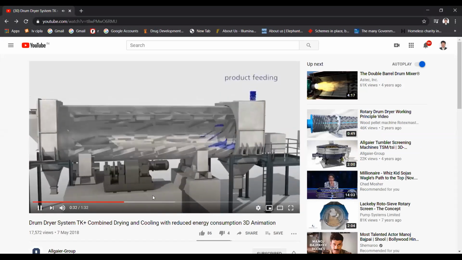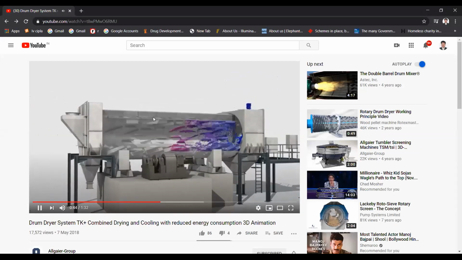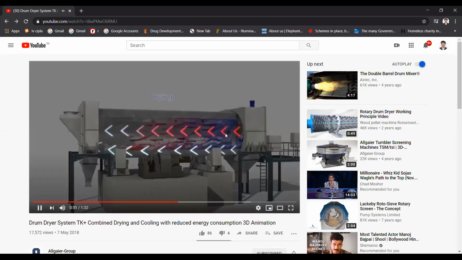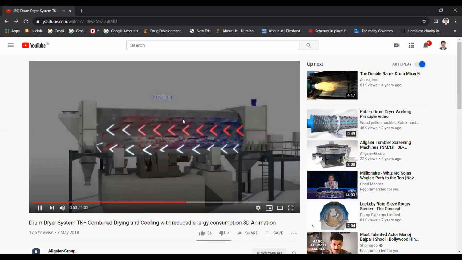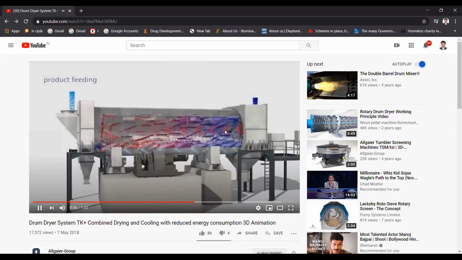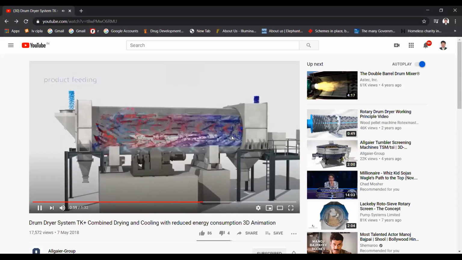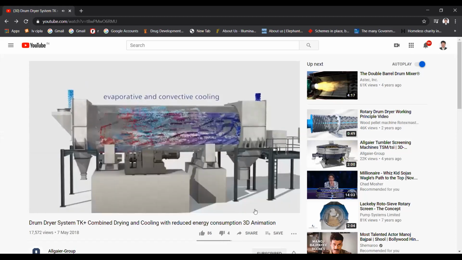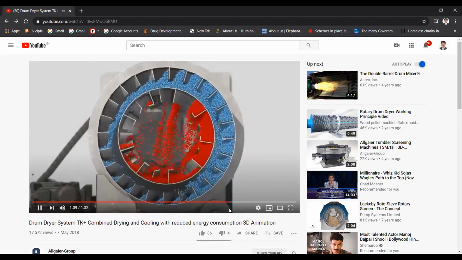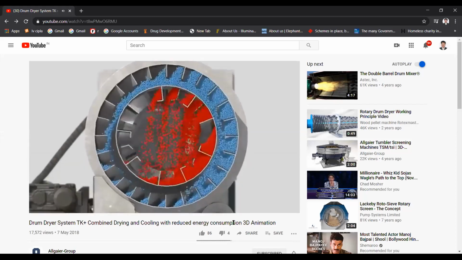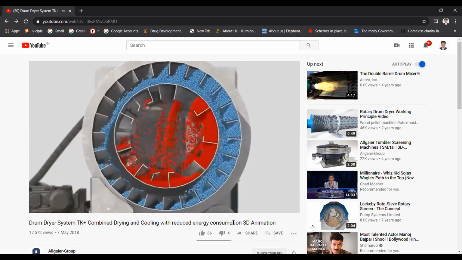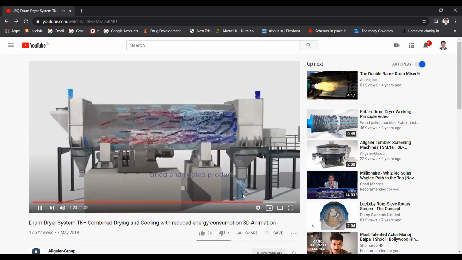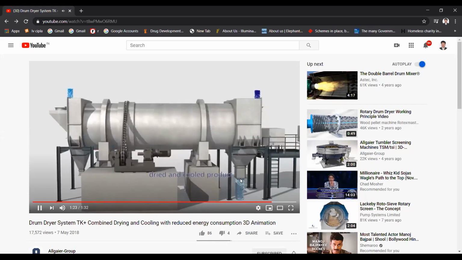So this is a drum dryer. The first part is heating, heating and drying, and after heating there is cooling, so the solid is formed. Heating and cooling, both processes are there, and after cooling the material is dried. The material is coming from outside. This is the outlet, the dried and cooled product.